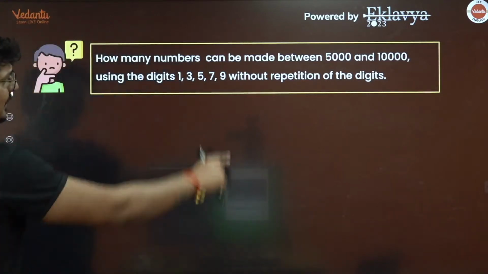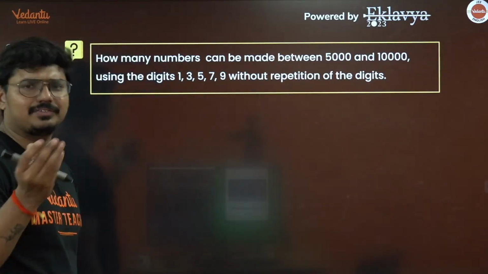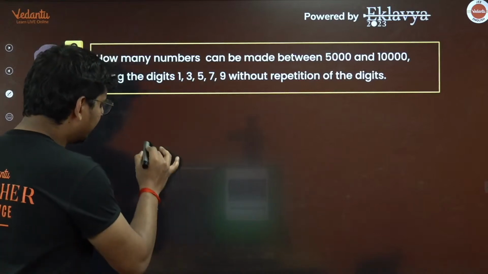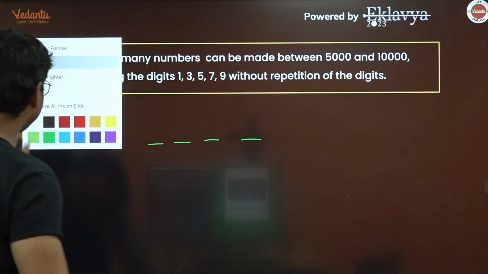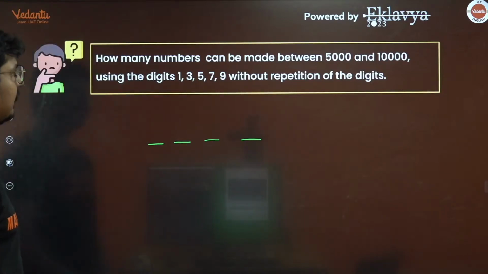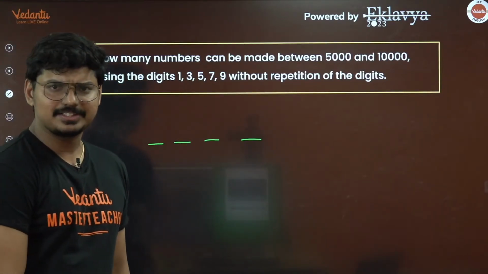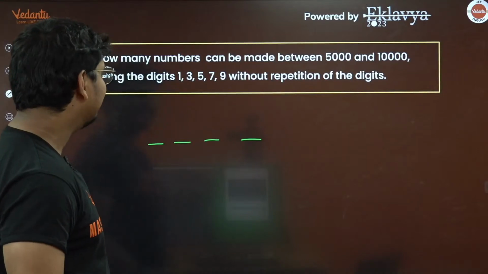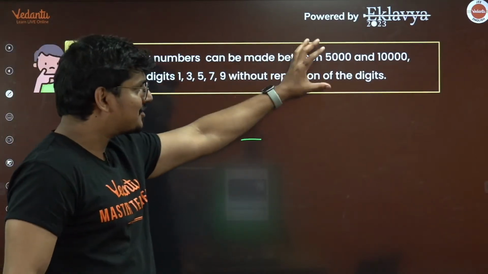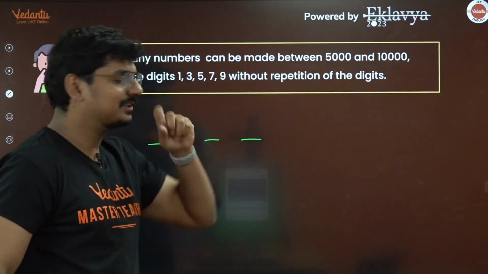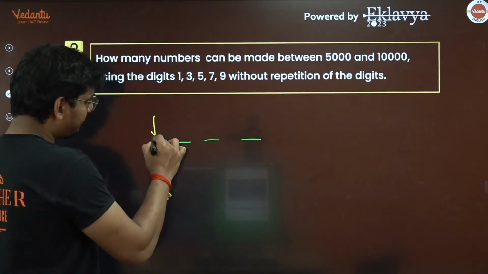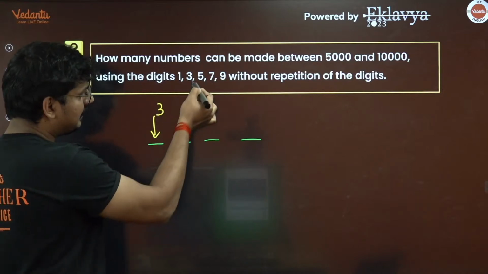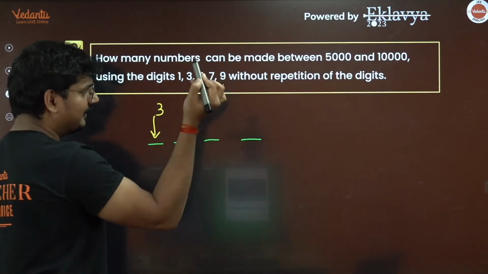What you have to do, see, from between 5,000 to 10,000, definitely there will be a 4-digit number. Okay, 1, 2, 3, 4. Now, what are the digits we have here, guys? 1, 3, 5, 7, 9. These are the digits we have here. Definitely, if the number should stay between 5,000 and 10,000, you can't take 1, 3, right? So the first position can be filled in 3 ways, either with 5, either with 7, either with 9.